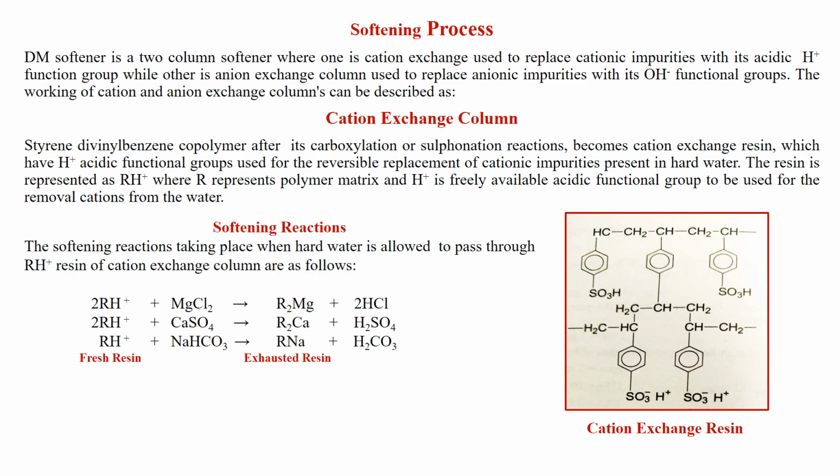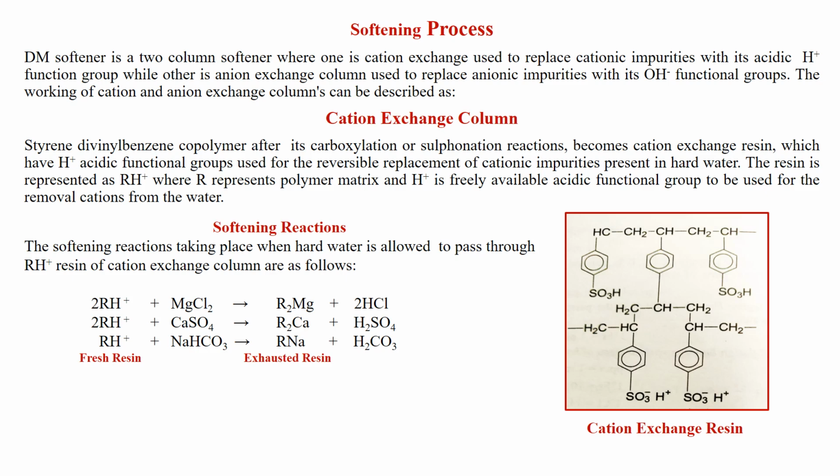The softening reactions taking place when hard water is allowed to pass through the resin of cation exchange column are as follows. Here the fresh resin is represented as RH+. These are the salts which are generally present in hard water.